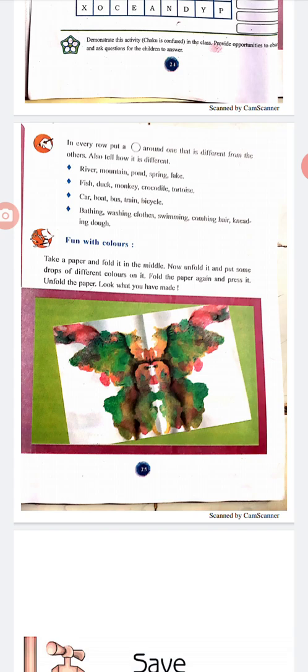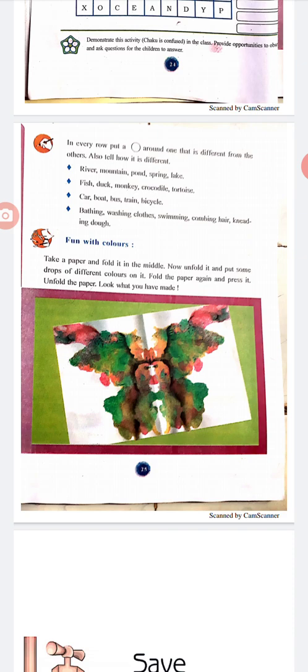So, circle boat. Next one, water is needed for bathing, washing clothes, swimming and kneading dough, while no water is needed for combing hair. So, circle combing hair.